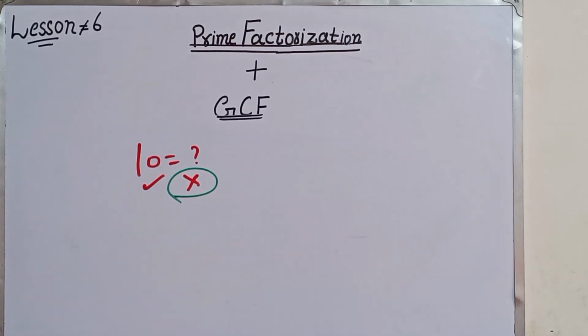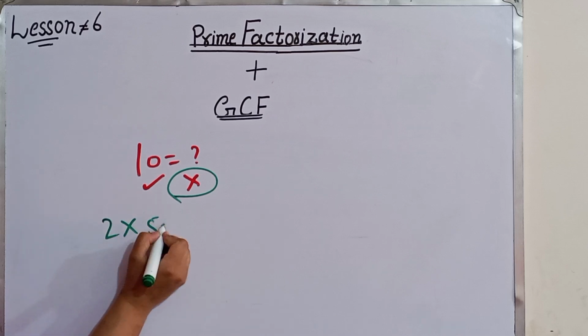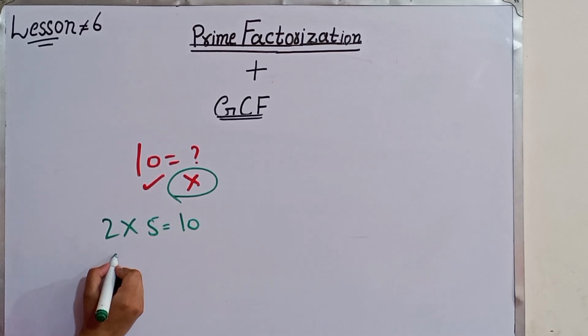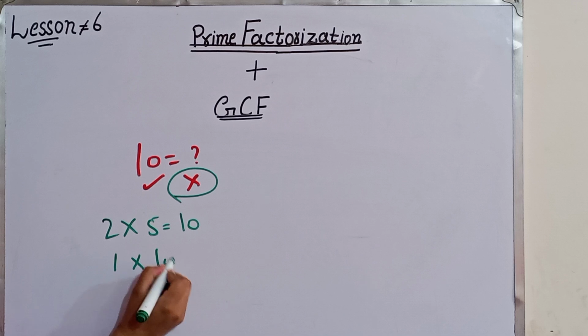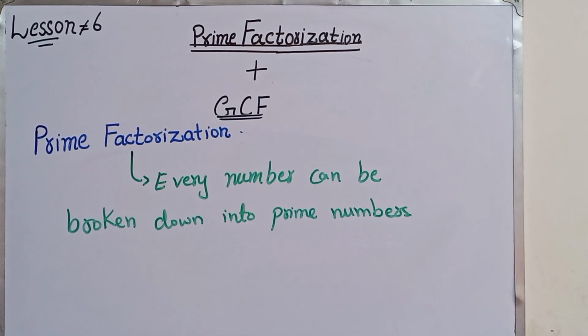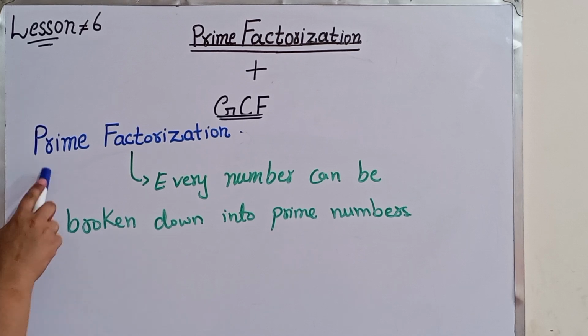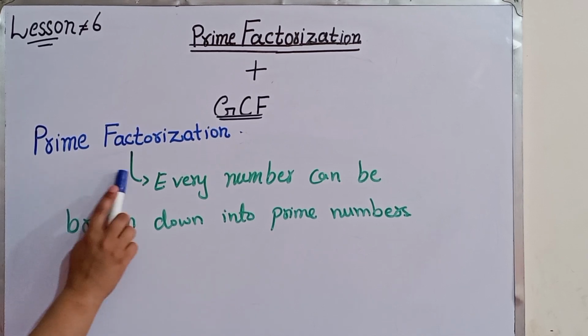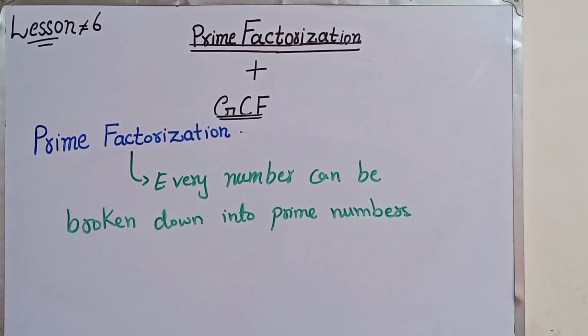Why? Because its factors are 2 multiply 5 is equal to 10, and 1 multiply 10 is equal to 10. The factors of 10 are 1, 2, 5, 10. So 10 is not a prime number. Okay students, please understand this. This is the powerful part of prime factorization, the powerful part of this lecture.